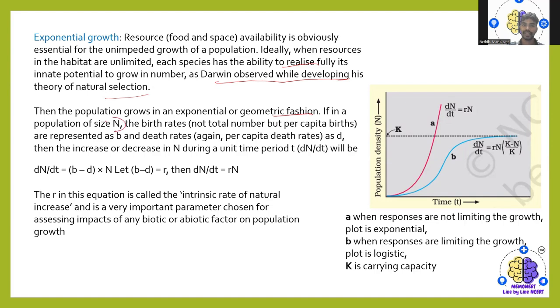So if a population of size N has a birth rate represented as b and a death rate represented as d, then the increase or decrease in the population size during a unit time t, dN/dt, will be given by this equation: dN/dt = (b - d) x N. Here, r = b - d, which is called the intrinsic rate of natural increase, and is a very important parameter for assessing the impact of any biotic or abiotic factor influencing the population.